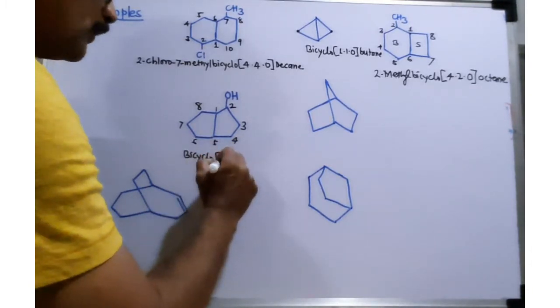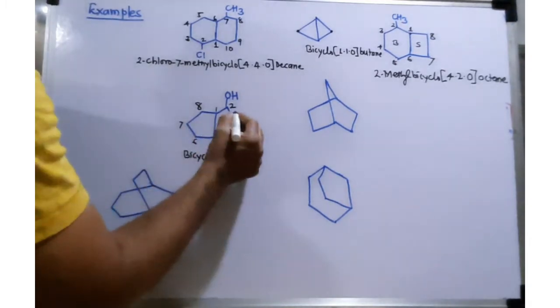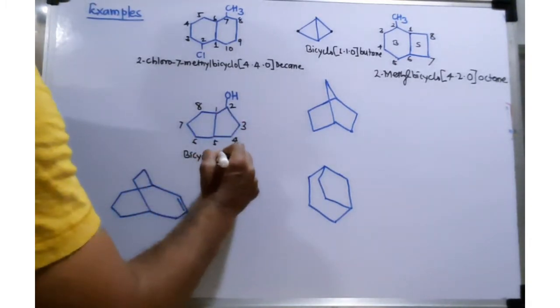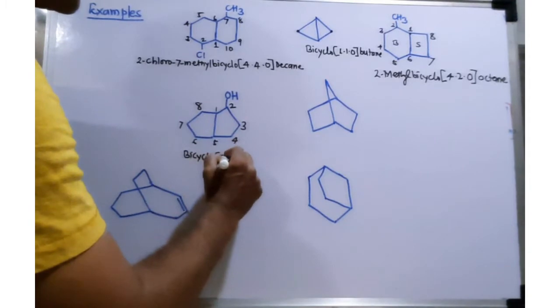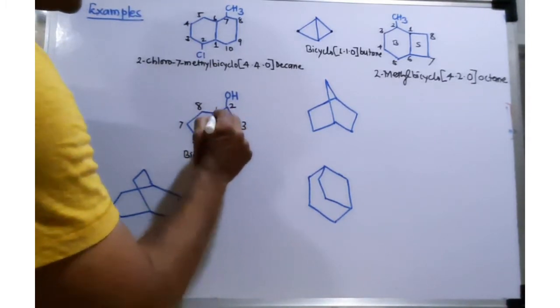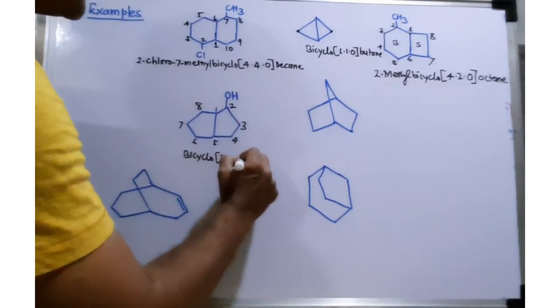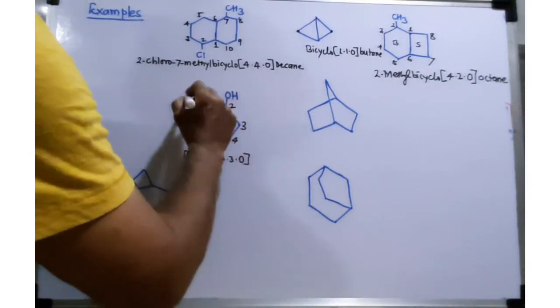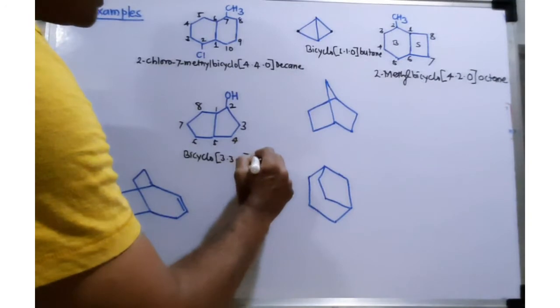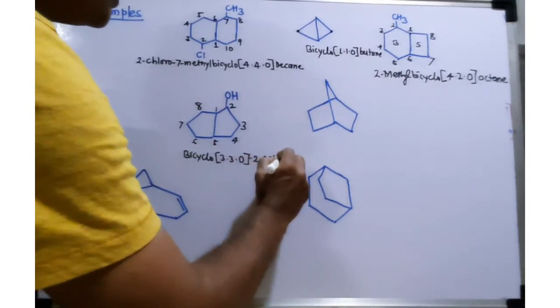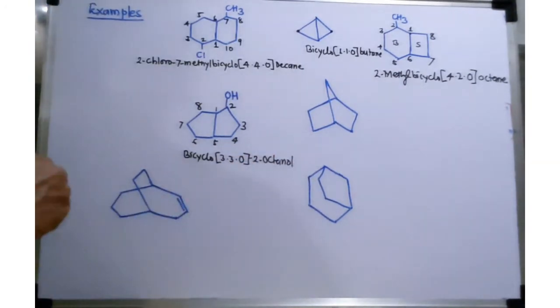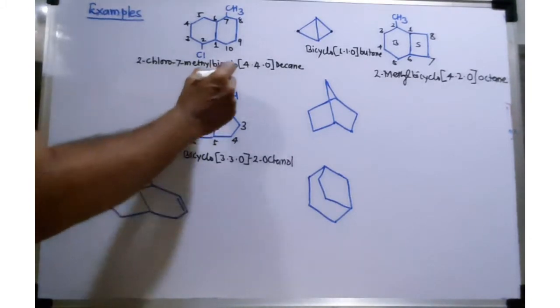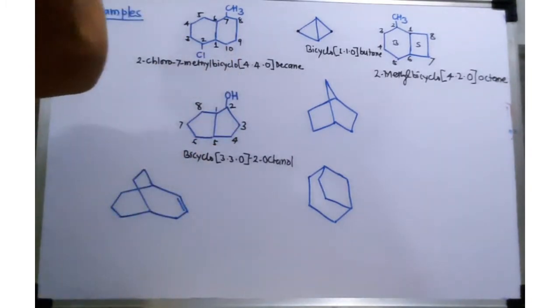Since this is an alcohol, I am using the suffix. There are 1, 2, 3 carbons, 1, 2, 3 carbons, so 3.3. There is no carbon on the central bridge, 0. So total octane. So which octane? This is octanol actually. So which octanol? This is 2-octanol, very simple, because the OH group is present at carbon number 2.